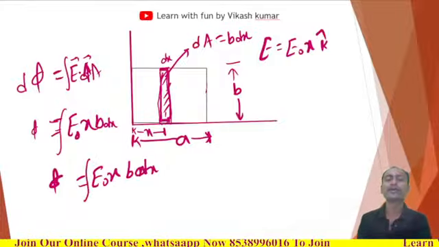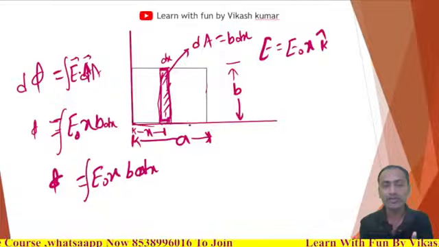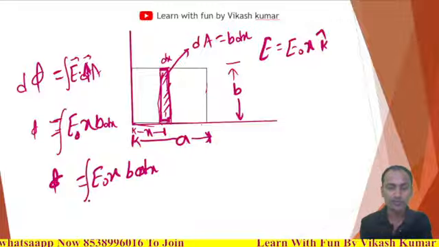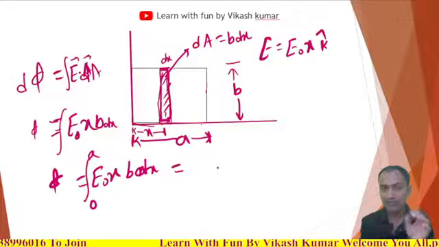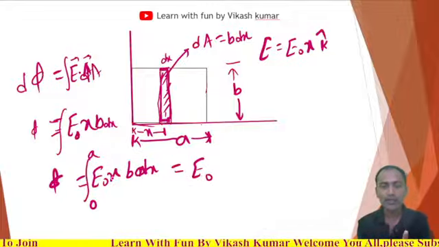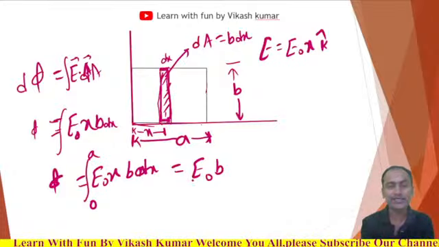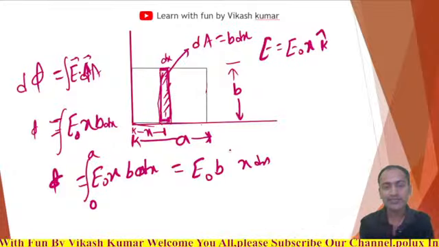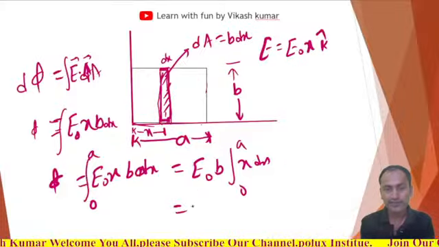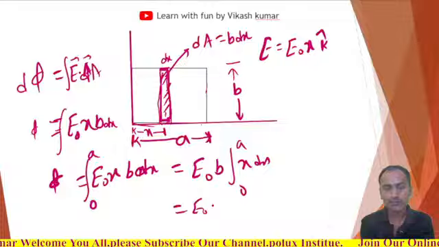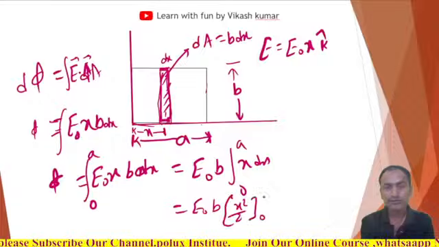Now we need to integrate from where to where. You can see here there is a variable x, and x is varying from 0 to a. So this will be integrated from 0 to a. E naught into b is the constant which will come outside, and it will be the integral of x dx from 0 to a. Finally, if you integrate that, you will get E naught b into x square by 2, with upper limit a and lower limit 0.